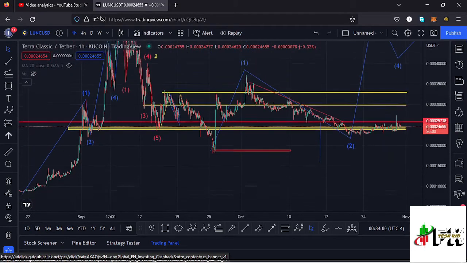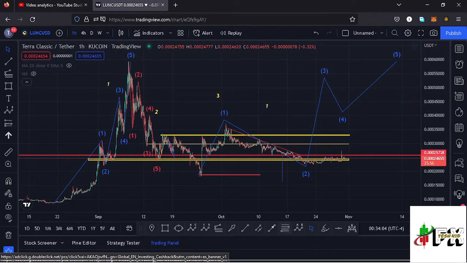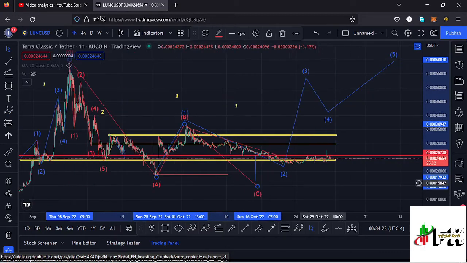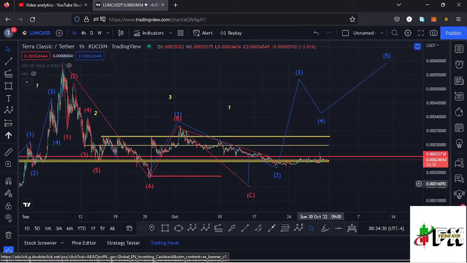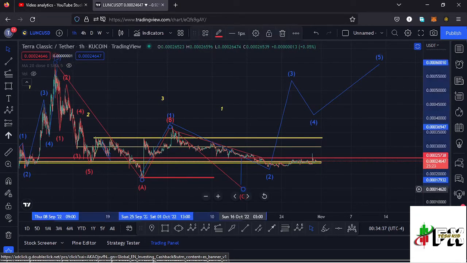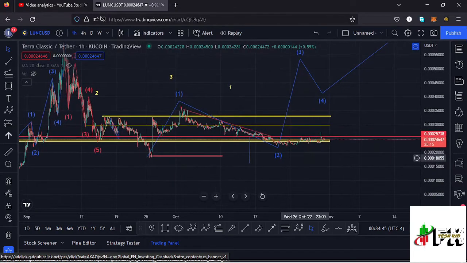And in case that plays out and we make a new low, then I'll term this movement to the lower side as a massive ABC corrective movement. So I will have this as an ABC corrective movement and term the new low as the low for that higher Elliott wave count 2. And then from there we can start sketching out a movement to the upper side in the formation of that higher Elliott wave count 3 to the upper side. But for now, the low still holds, and whatever we are seeing over here is the low for that second wave, and any target areas to the upper side are still valid until we invalidate them.